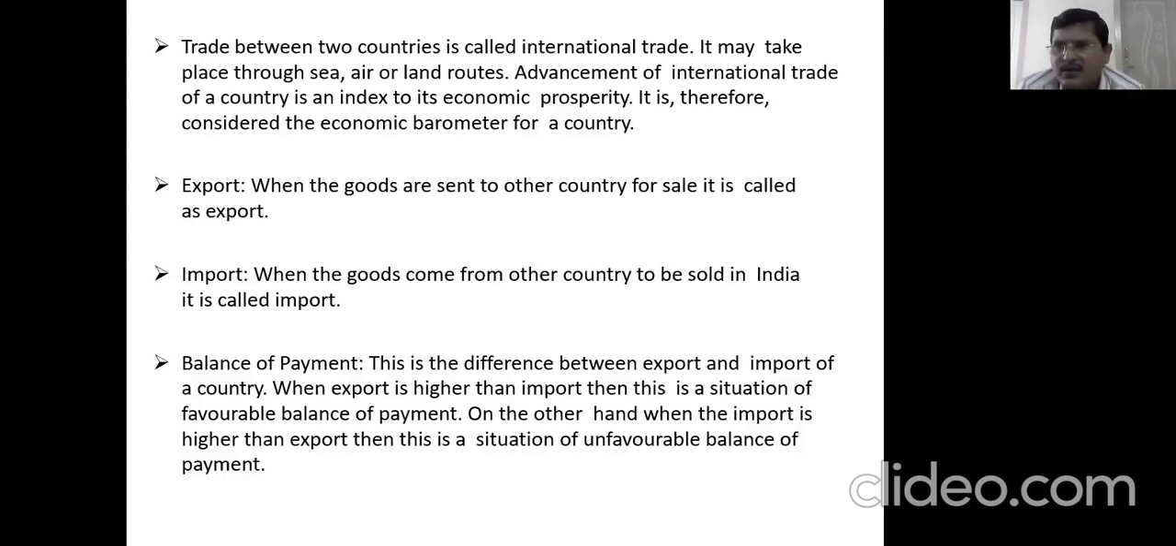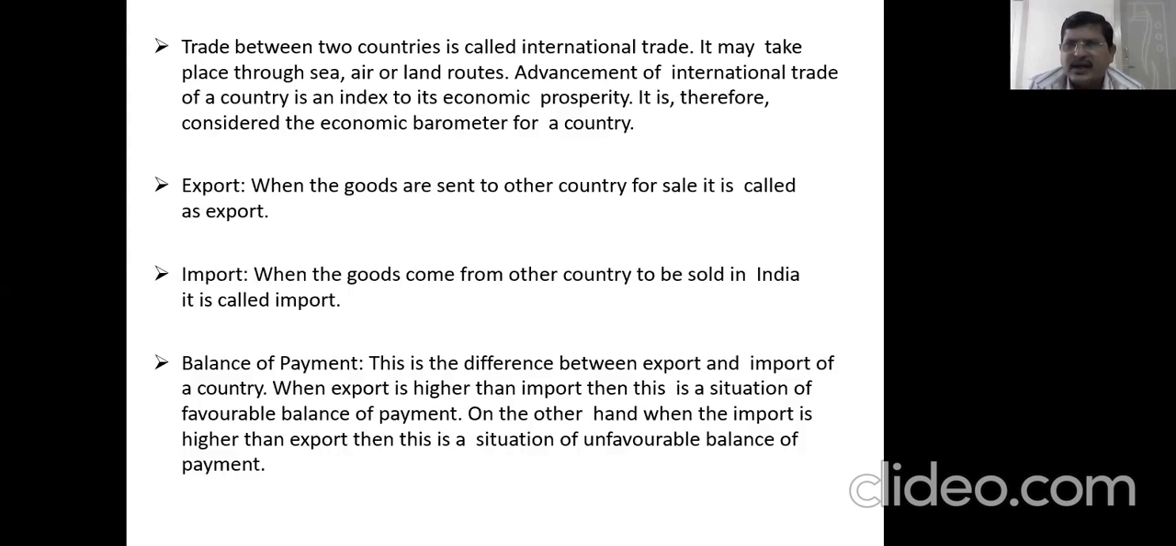In the board exam, there will be a question: what is the economic barometer? Explain. So we should say international trade, and we need to write all this. So how is the economy increasing? If you are doing trade outside our country, if we sell our goods outside, we get the foreign exchange, and that improves our economy very, very rapidly.